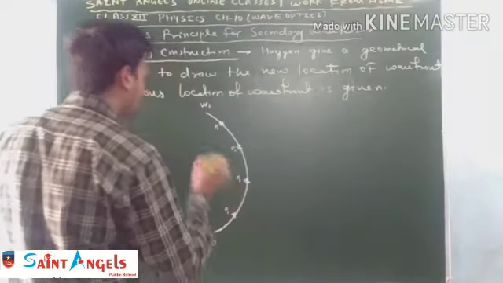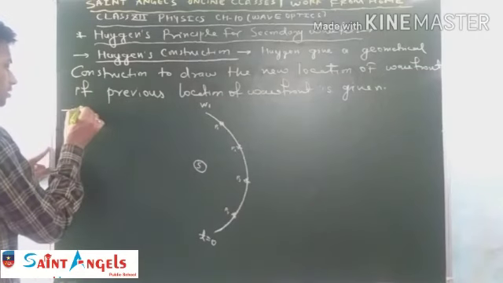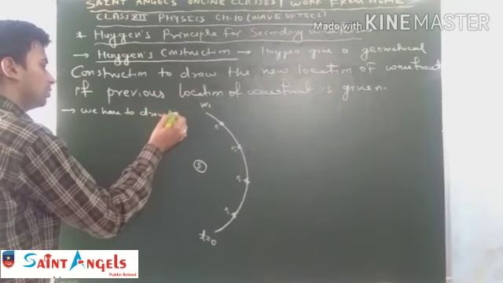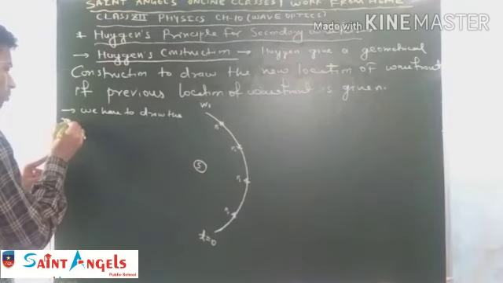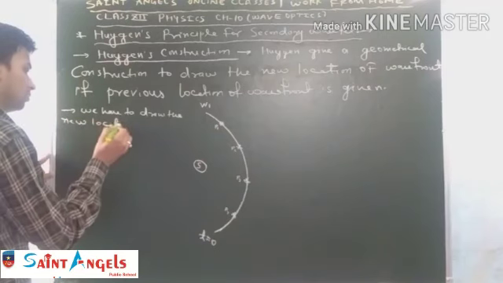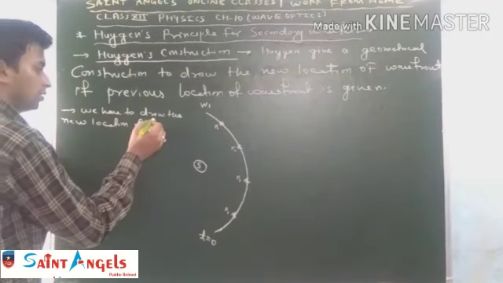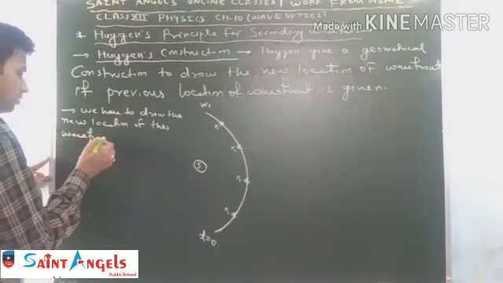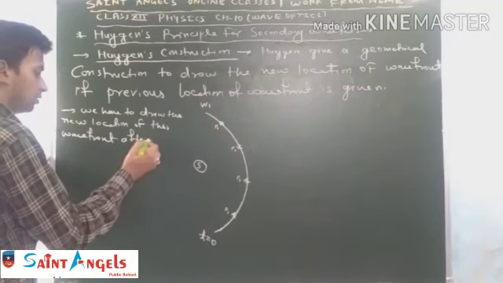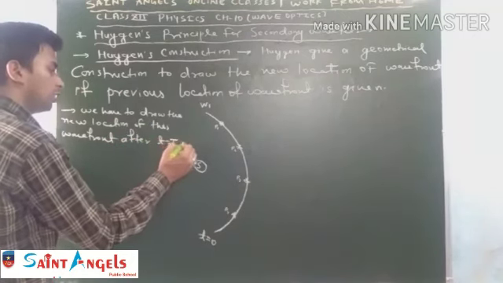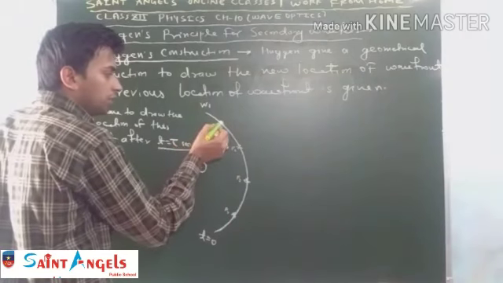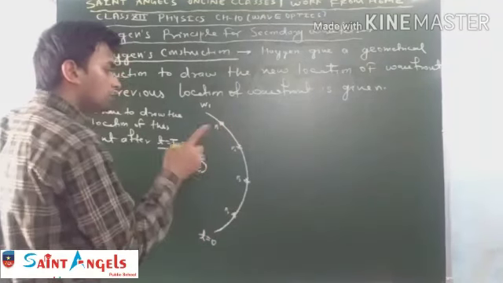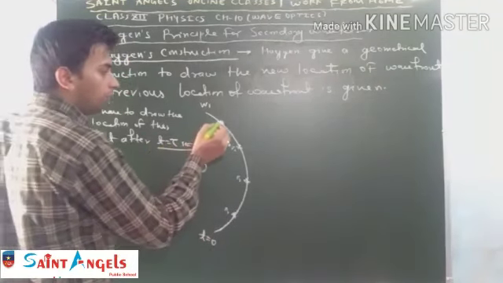Each particle emits secondary wavefronts or wavelets, and the speed of the wavelets is equal to the speed of light.